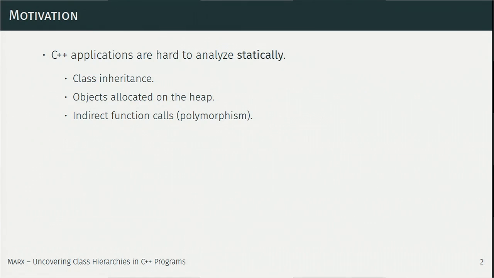To motivate our work, we see that analyzing C++ applications statically is pretty hard due to the inherent use of runtime features in C++ applications. So, for example, we get an object that may be allocated on the heap, and later on, if we want to dispatch a virtual function of the object, we may end up in an indirect function call. This is a problem because we cannot statically build a full CFG of the application, because we don't know where the indirect function call will actually end up.